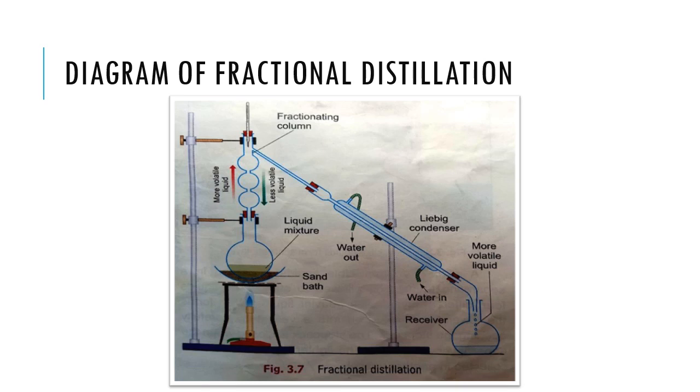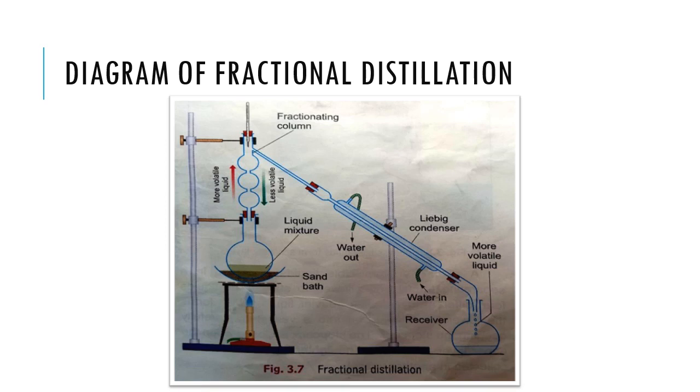Now here is the diagram of fractional distillation. This is similar to the distillation one except it has the fractionating column. So I will explain you here. The mixture of the liquid is boiled in a flask and vapors are passed through the fractionating column.